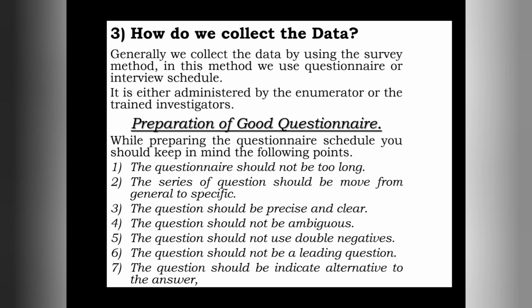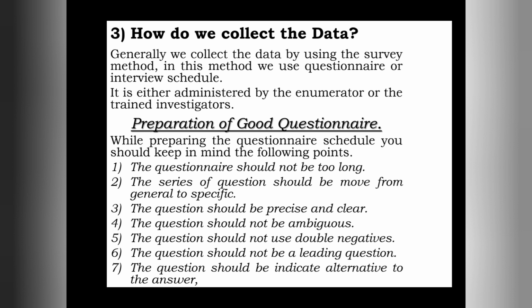Generally when we say population, we talk about demography. But in statistics, population has its own meaning.